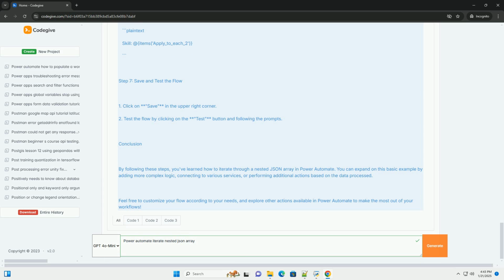Step 2. Add the trigger. For this example, let's use the manually trigger a flow as a trigger. You can add inputs if necessary.